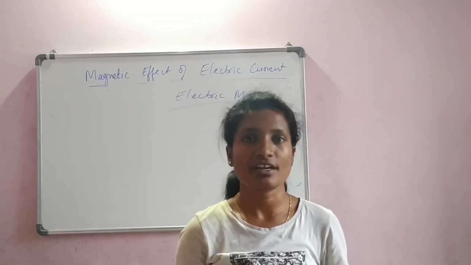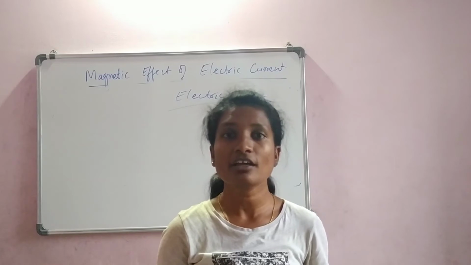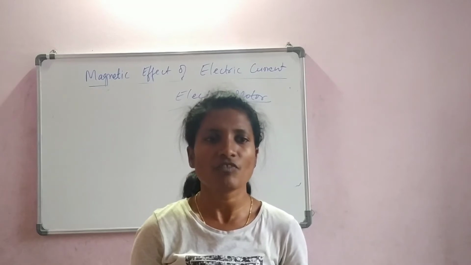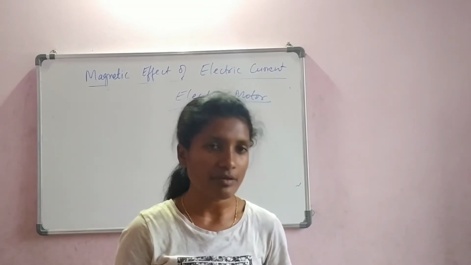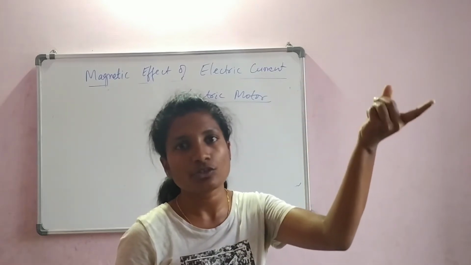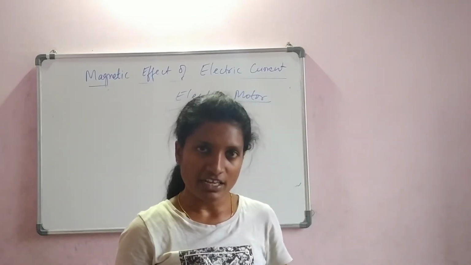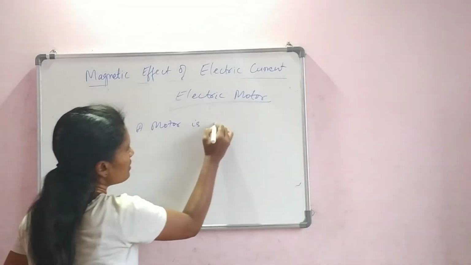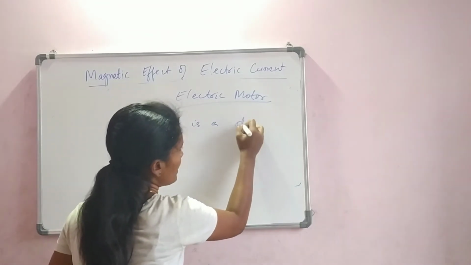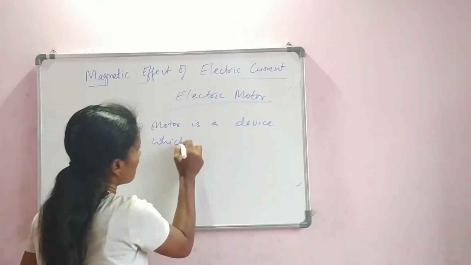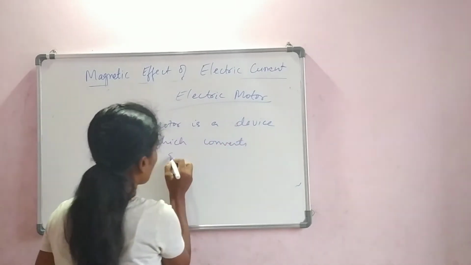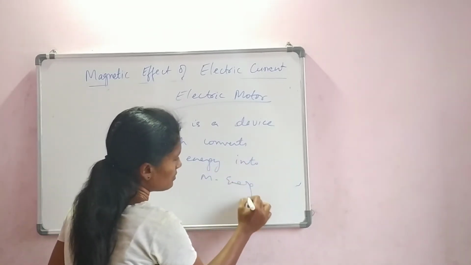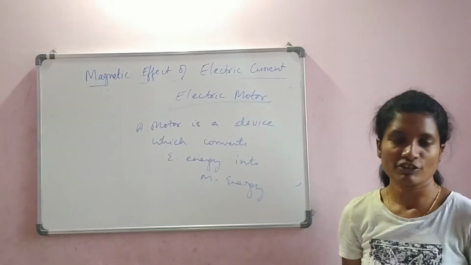So what was the work of the electric motor? It received electrical energy and converted it to mechanical energy. Mechanical energy means some work is being done. The water was taken from the sump and pushed into the pipe and it went to the tank. So a mechanical work happened. So how can we define it? A motor is an electronic device, or you can just say a device, which converts electrical energy into mechanical energy. Fine. So this is the definition of a simple electric motor.